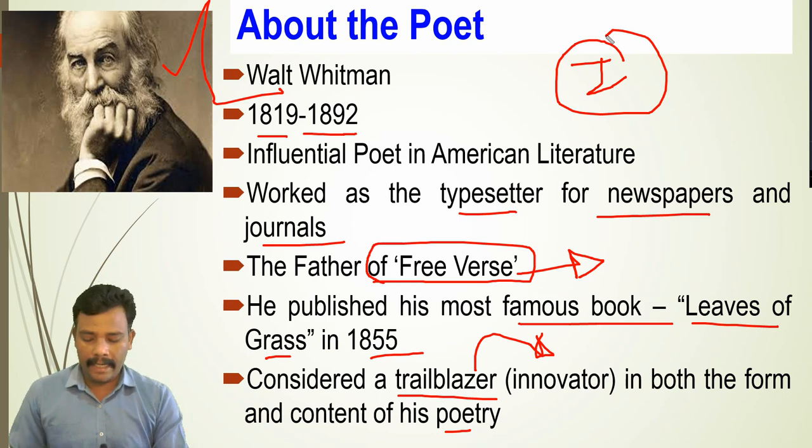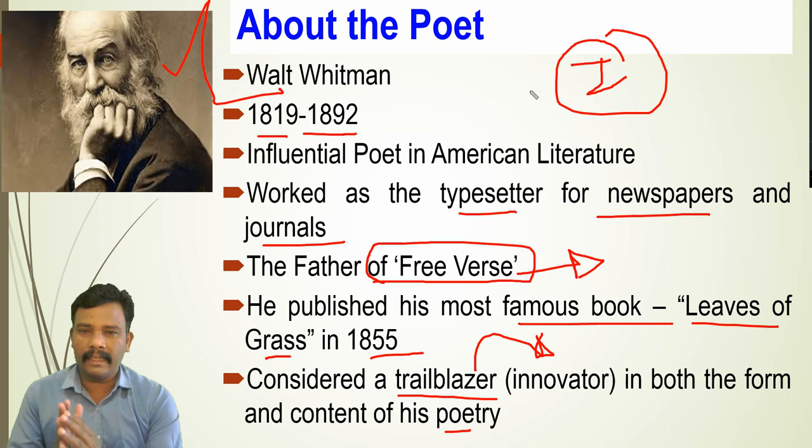I'll tell you certain names of the books he wrote, like Franklin Evans. It was published in 1842. Drum Taps, it was published in 1865. Then Memoranda During the War, Specimen Days, and Democratic Vistas, it was published in 1871. Both are different books actually. Memoranda During the War, Specimen Days, and what is there? Democratic Vistas, it was published in 1871.